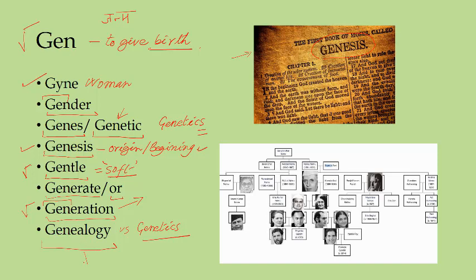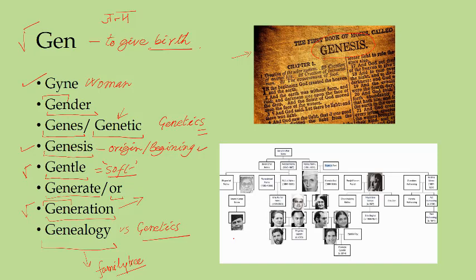Genealogy is the study of family tree. What is a family tree? It is a graphical representation of our parents and grandparents and their spouses and their children. When we make all the family structure, this study or process is called genealogy.